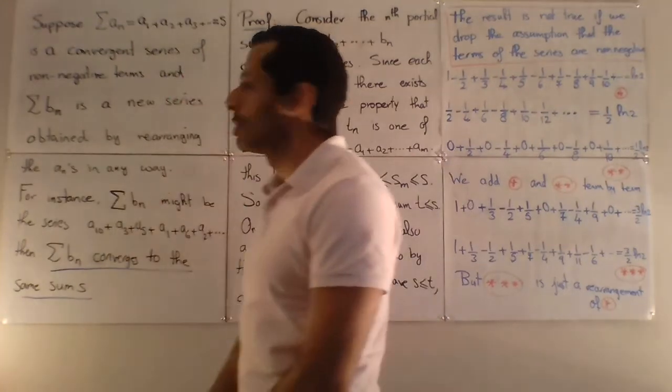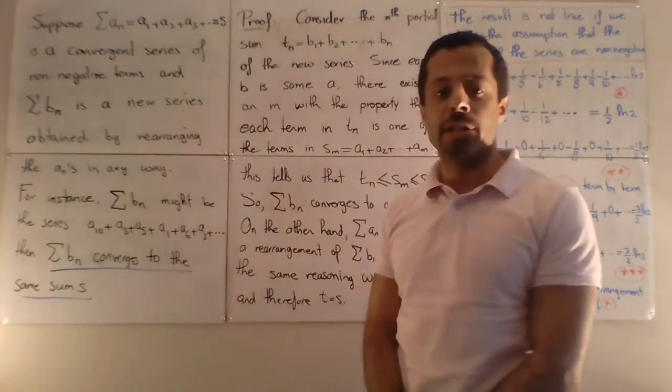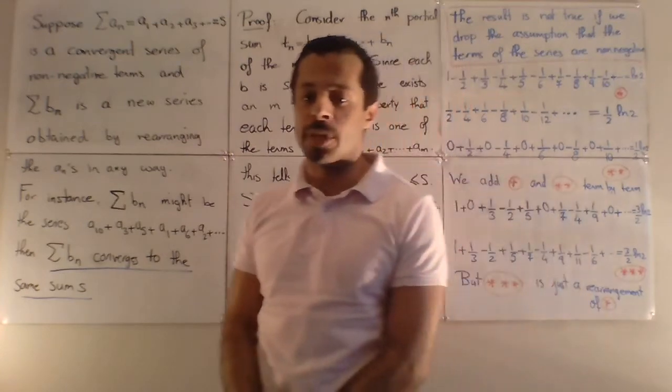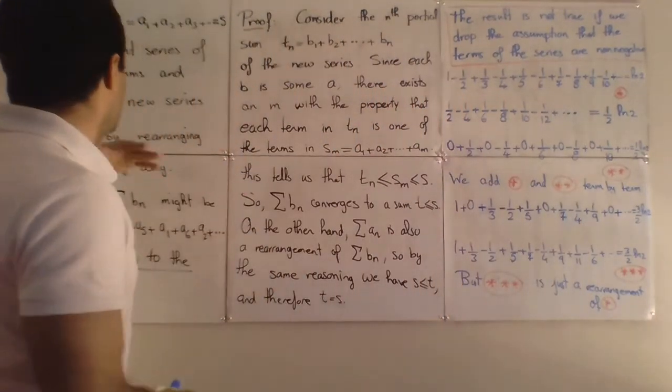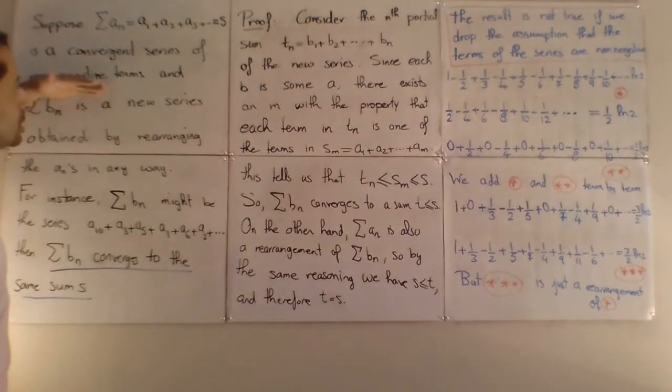Of course, if a series converges, then any rearrangement of this series will converge to the same sum. But be careful, this result is not true if you drop the assumption that the series is a positive series, or a series of non-negative terms.